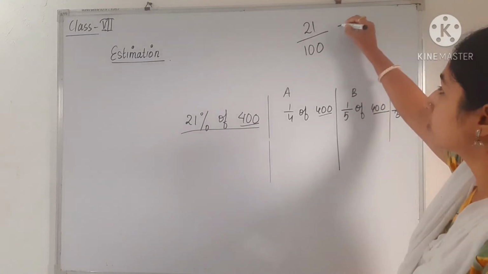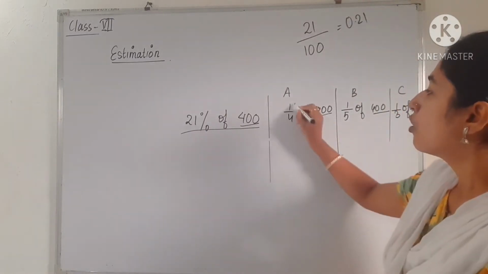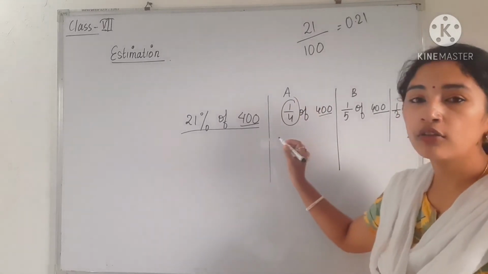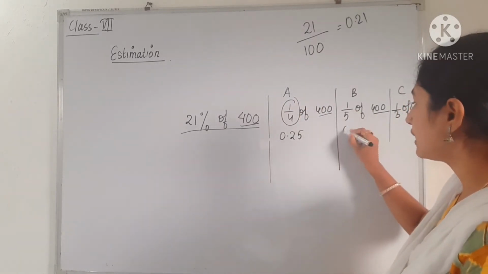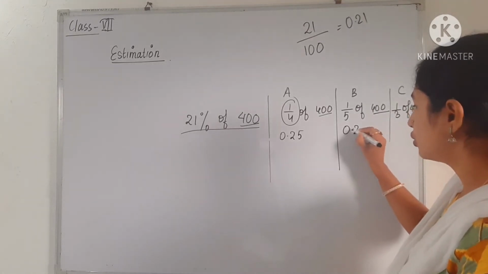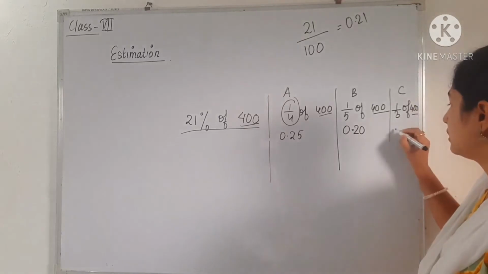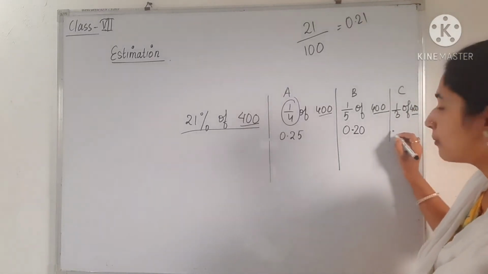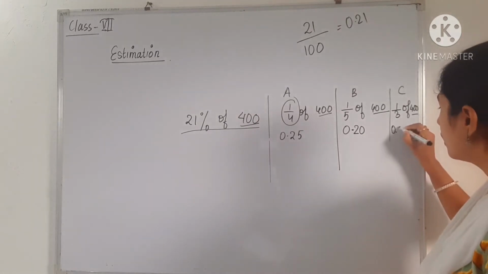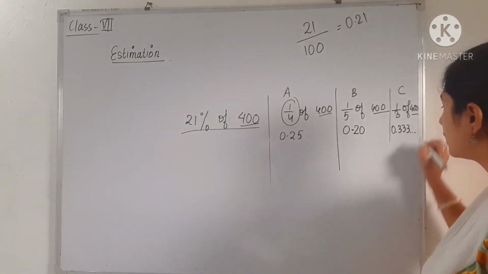We can just write in decimal, you can write 0.21. Okay, so see, 1 by 4, if you want to convert it into decimal, it will be 0.25, and 1 by 5 in decimal will be 0.2. So 0.2 we can write it as 0.20 also. And 1 by 3, already you know, if you convert it into a decimal number, you will get a non-terminating repeating number. Already we have studied non-terminating repeating number.